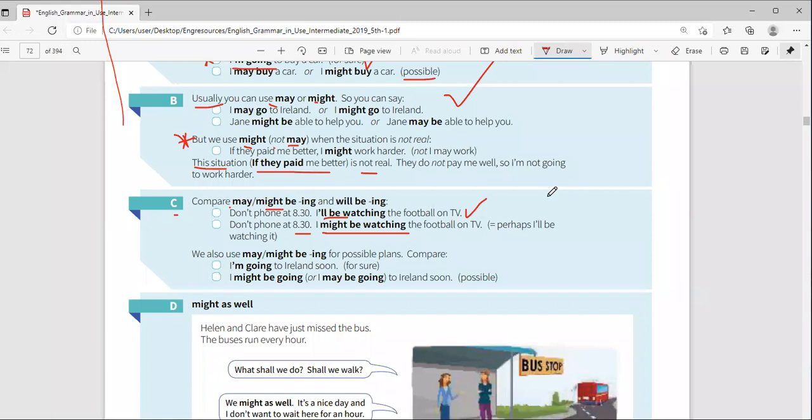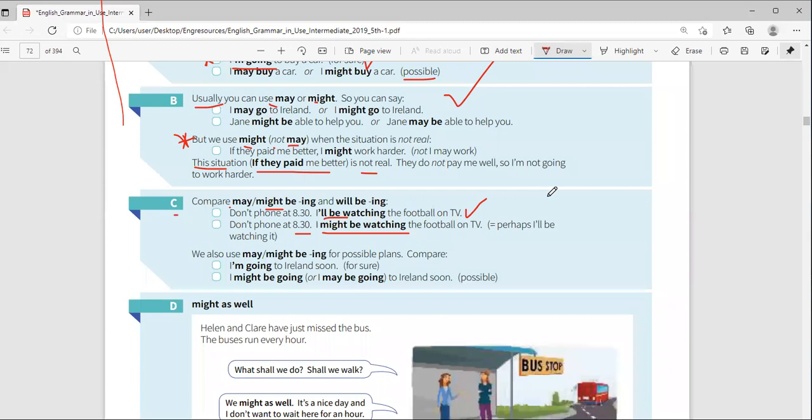So can you see I might be watching is also something that is what? Possible, but not sure. What they're saying here is that even in the ing form, might and may can be used. I might be traveling tomorrow. I might be going to Germany next month. I might be doing an exam tomorrow because we are not yet sure. Our teacher told us the exam can be there or not. So I might be doing the exams.